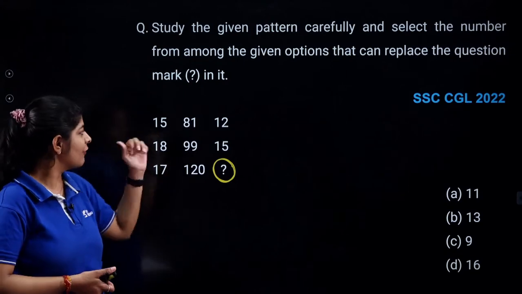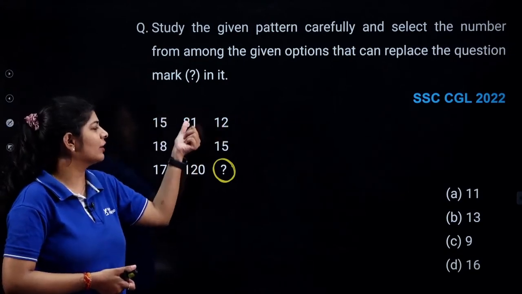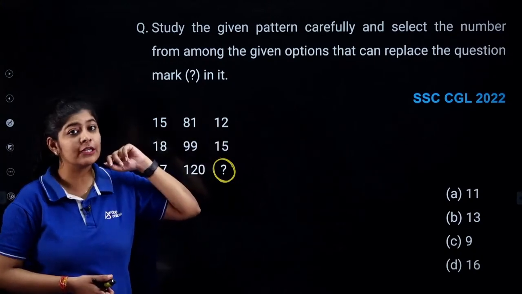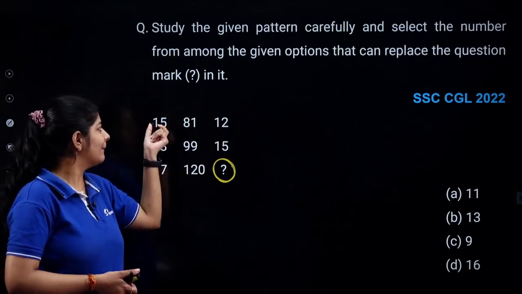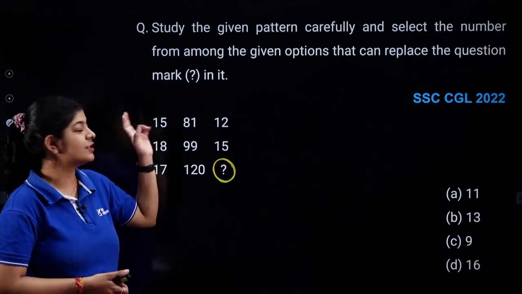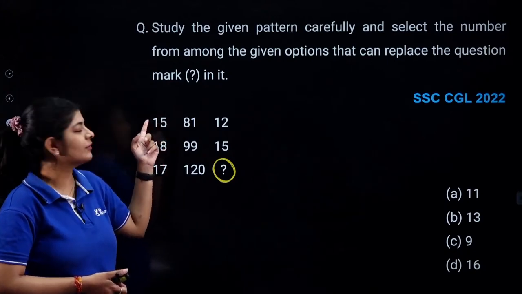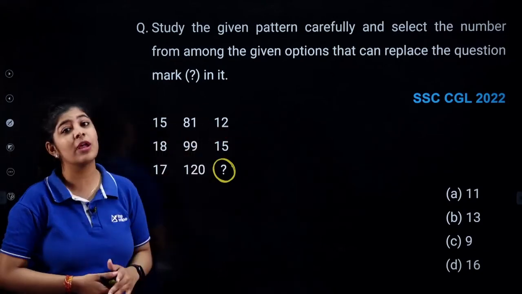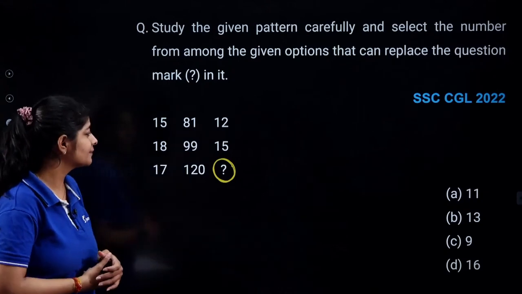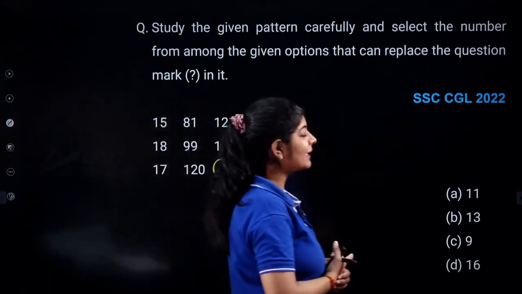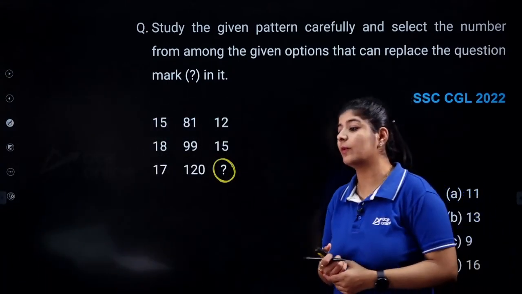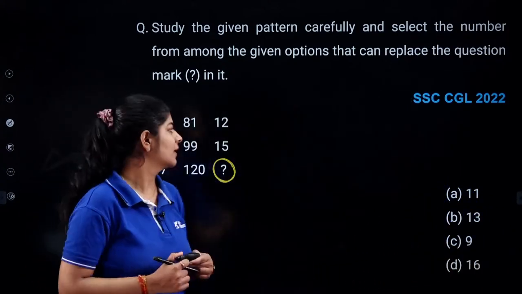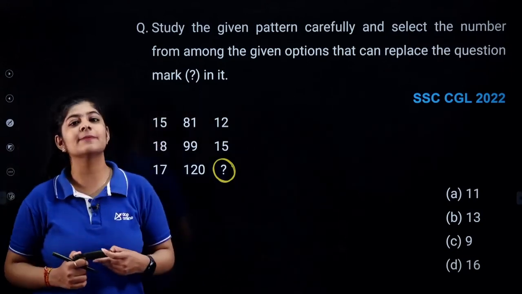But how? If I multiply 15 into 12, I am not getting 81. If I add 15 and 12, I am also not getting 81. If I break this number into digits and find the sum of the digits, here I am getting 6 and here I am getting 3. At that time also I am not getting this number. So how will I get my answer and what is the pattern hidden over here? Any one of you in the comment section, are you getting any pattern in this case?